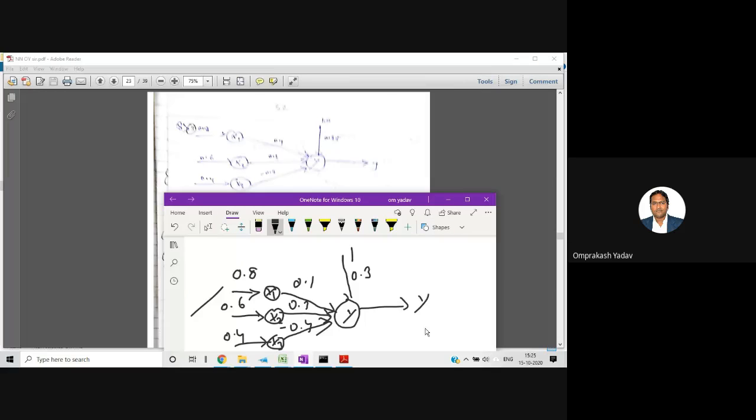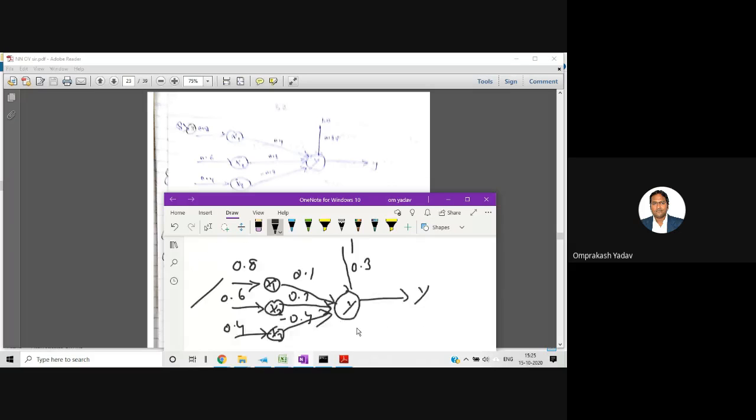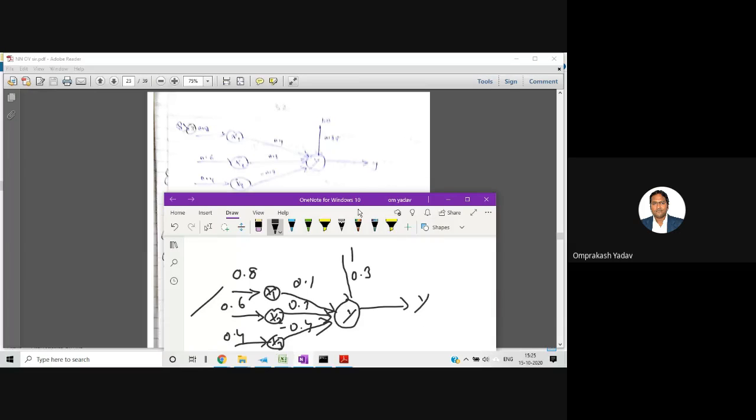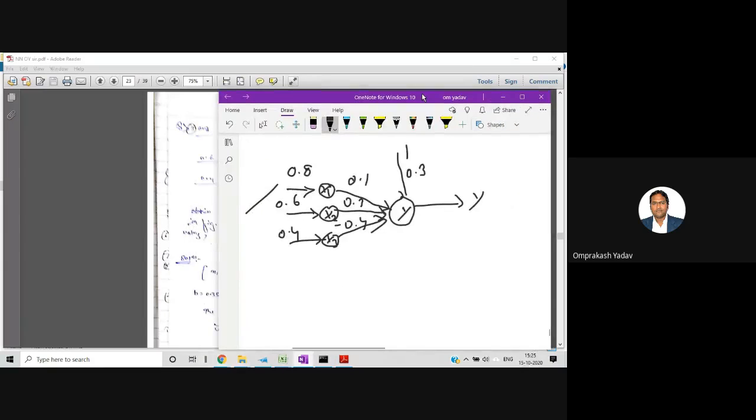Output of this neuron. So just copy this sum, all of you. Can you repeat the middle values? First weight 0.1, second weight 0.3, and the last weight is minus 0.4. And the bias is 1 with weight 0.3. The inputs are 0.8, 0.6, 0.4, and then there is an output.